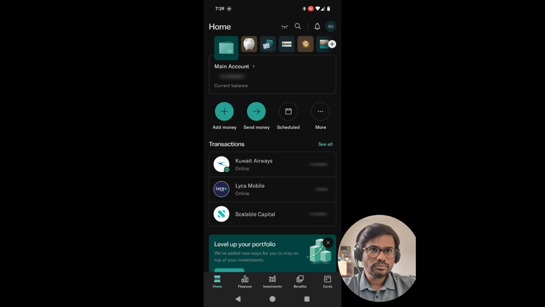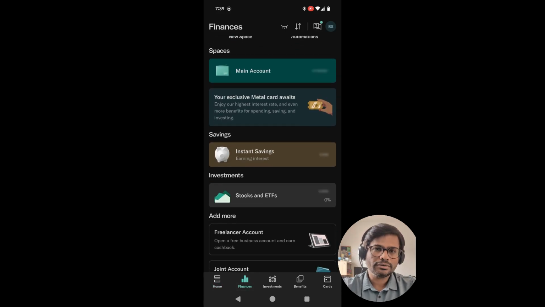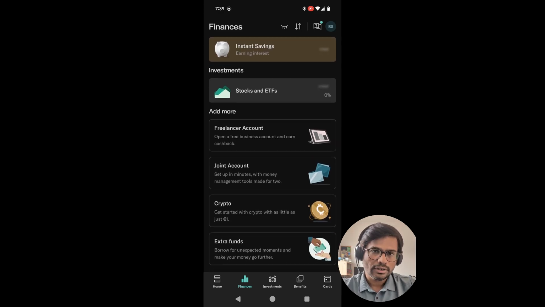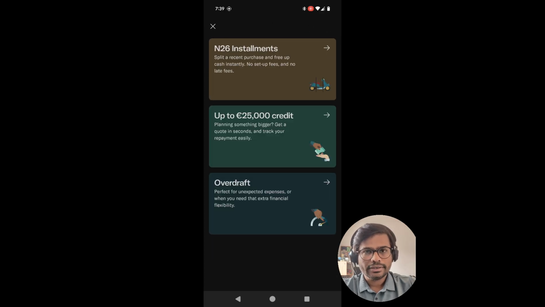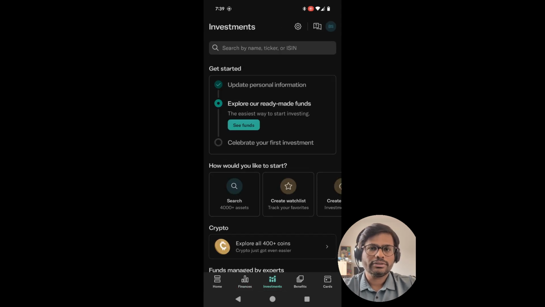Before you start investing, even if you have a bank account, you need to fill out certain information that N26 requires, like how much you earn, and so on. I don't remember exactly, because this account is already set up, but it will ask you for some information, and it is really easy and quick to fill in those details.